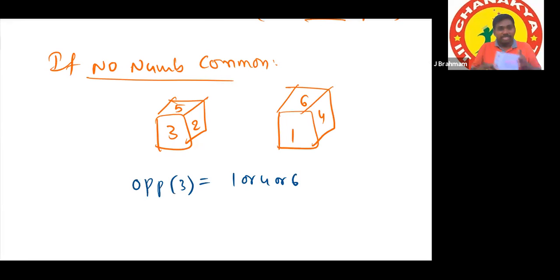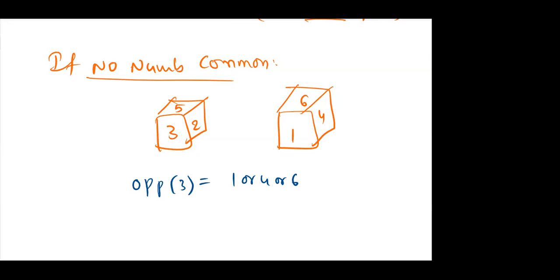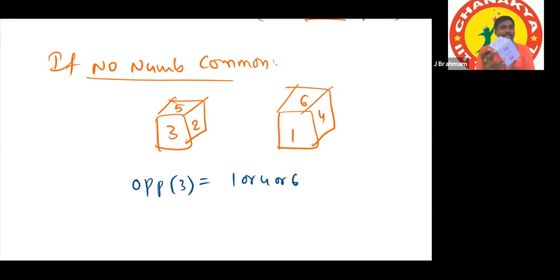See, if no number is common, it means this dice I'm seeing from this corner one time. And another time I'm seeing from this corner, which is exactly opposite to the previous corner. Yes or no? Yes, sir. It is the same as 1 position only.